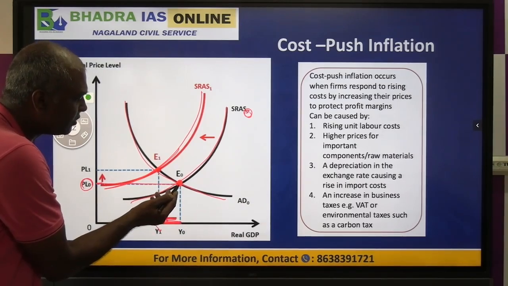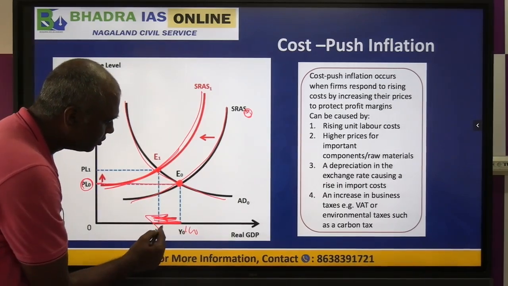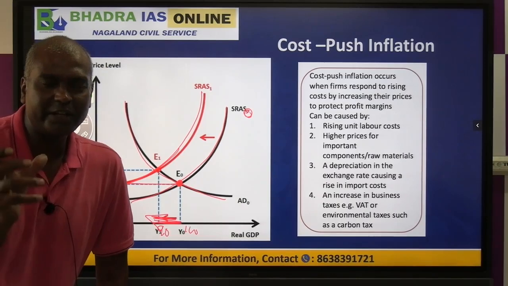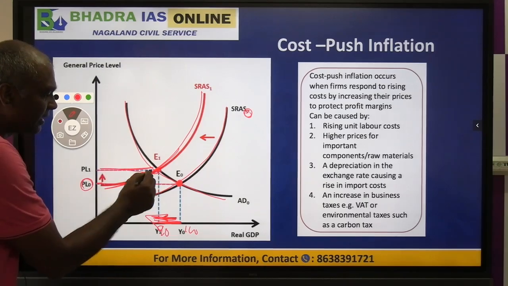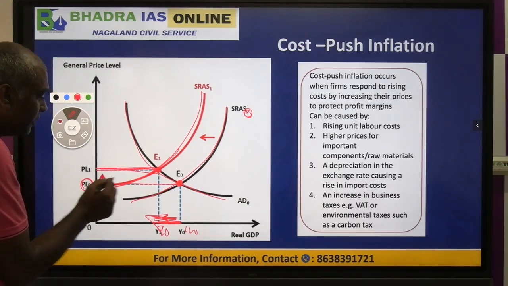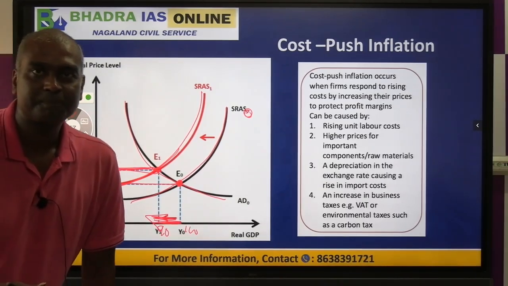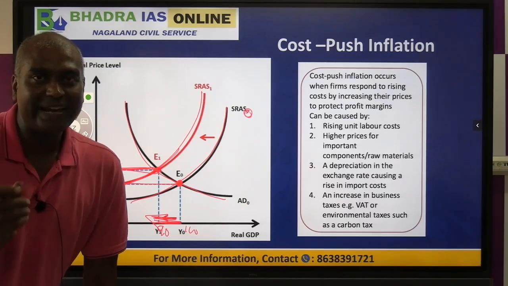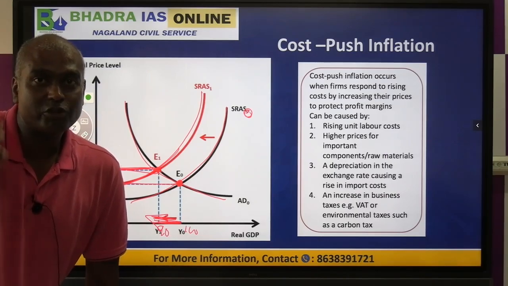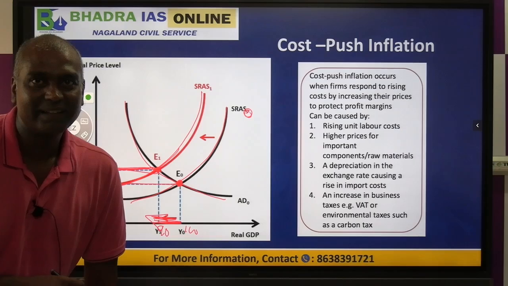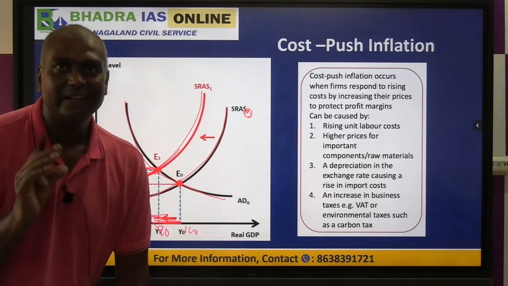So as a result, you see supply is reducing, say from 100 kilo to say 90 kilo. So I mean 10 kilo shortage. As a result, you see price has gone up here in the second equilibrium. So the difference between these two is what we call inflation. So inflation can be caused by demand. Inflation can also be caused by shortage of supply. Is this clear? So this is called cost push, supply side inflation.